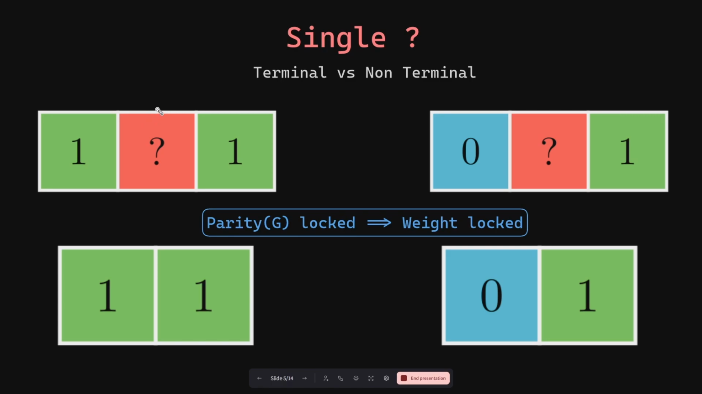So it is not possible to change the parity of this configuration if you insert a question mark in between, no matter what you do with that question mark. What about this position? This is even simpler.